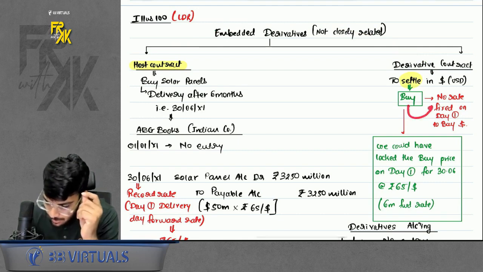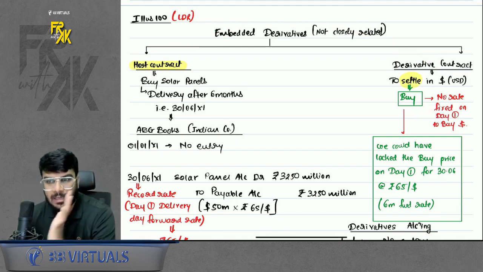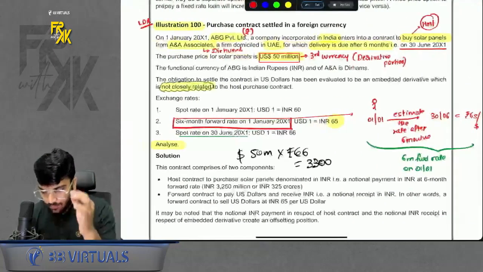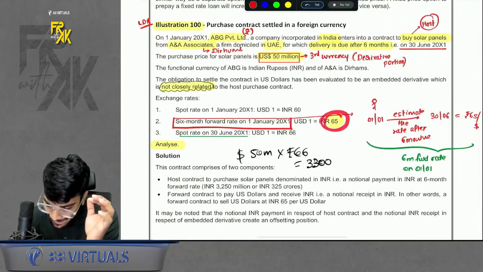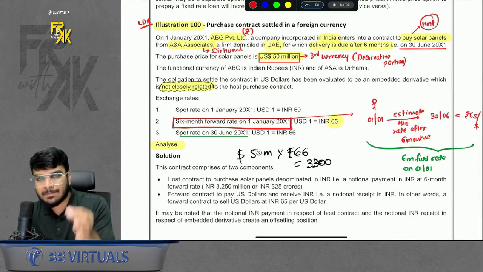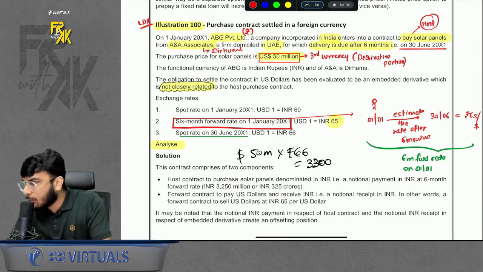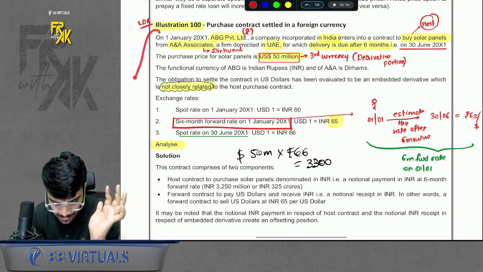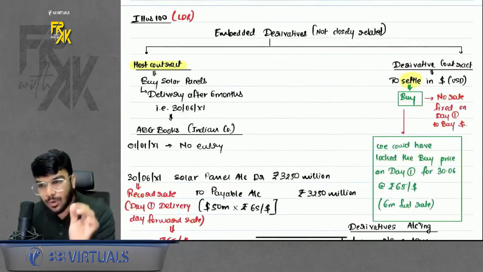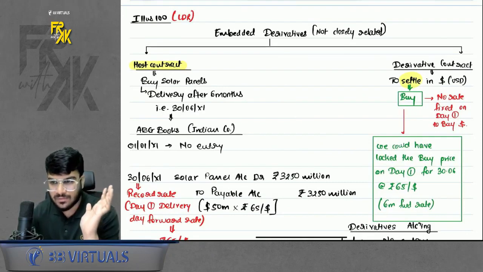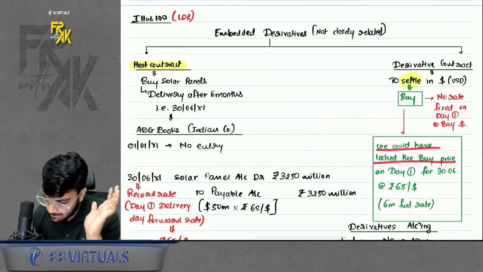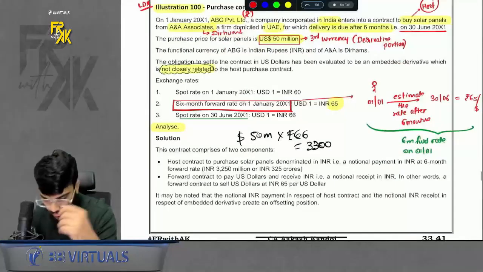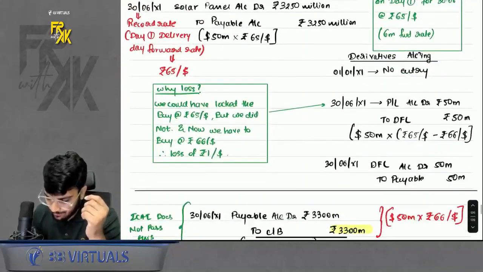Next, did we fix any rate to buy dollars? The answer is no. If we wanted, we could have hedged our position and fixed a rate on day one. You know that after 6 months you will need to buy dollars. If you wanted, you could have fixed the buying rate at 65, but you did not. Nowhere is it mentioned that we fixed the buying rate. Whenever you want to fix a rate, you will always fix at the day one's forward rate. So we could have locked the buy price at 65, but we did not do it. Now keep on checking the position. So in the derivative accounting, on day one there will be no entry.